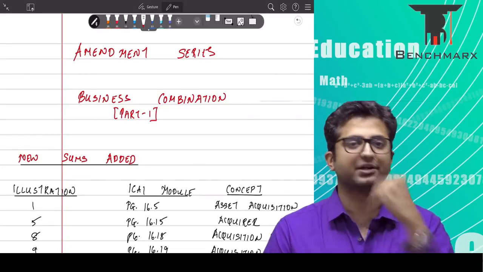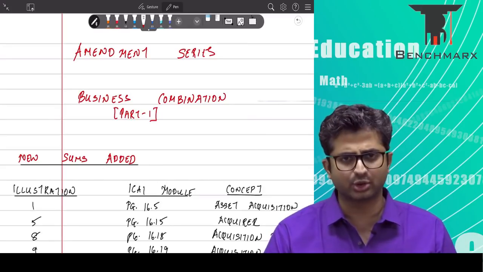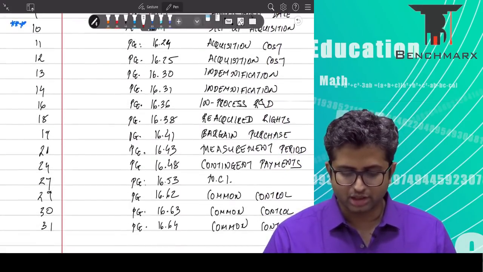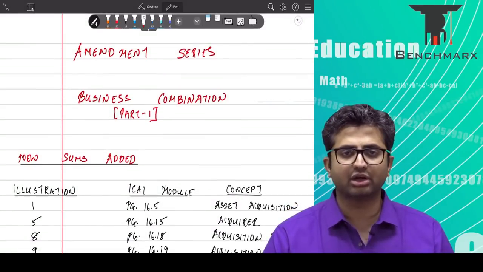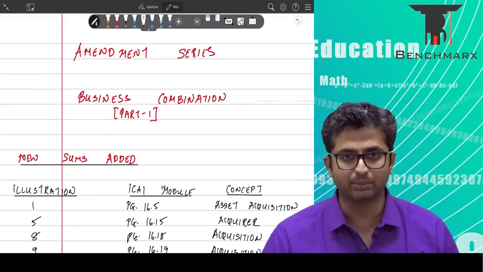Hello everyone, hope you are aware of the amendments which are there in terms of business combination, Ind AS 103. So the institute has added close to 18 illustrations over here. These are new questions and a few of them I would reckon as quite important.